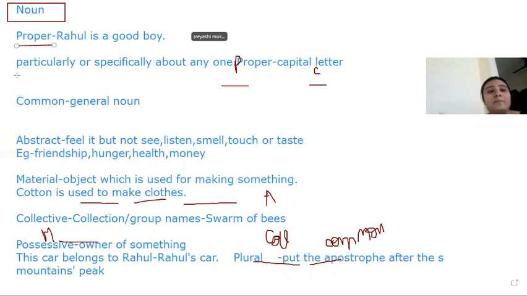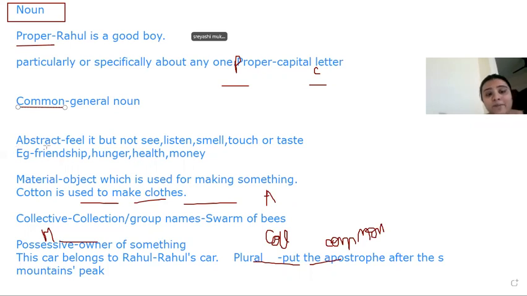So a proper noun particularly or specifically talks about anyone, and it always starts with a capital letter. Number two, common noun, which talks about any general noun. So it can be like Rahul is a good boy. Boy is a common noun, and Rahul is a proper noun.